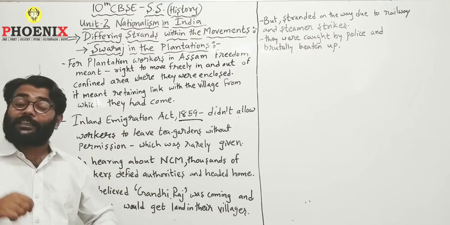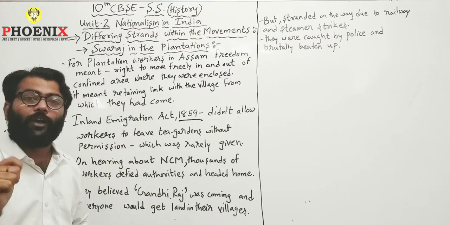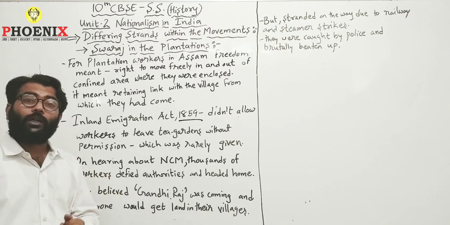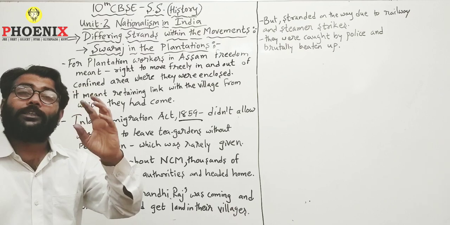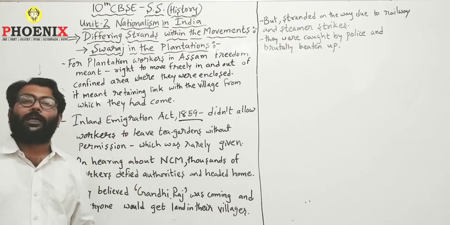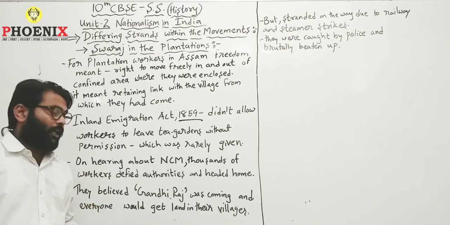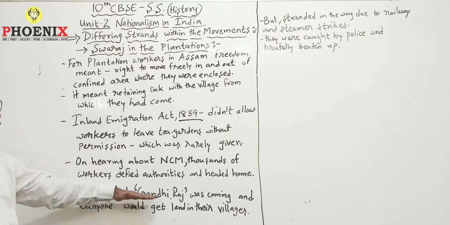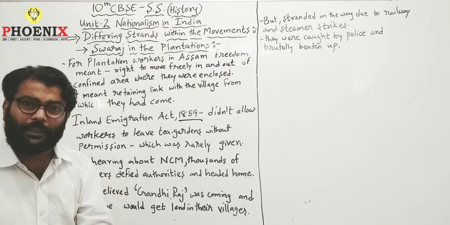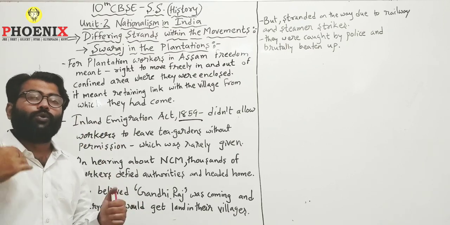There was a wave of celebration, a wave of jubilance, enthusiasm amongst the plantation workers. They saw it as a hope of a new freedom that they always wanted to have. They thought that Gandhi Raj was coming. That is Gandhi Raj. Gandhi, that is Mahatma Gandhi, and Raj means rule. So whose rule is coming?